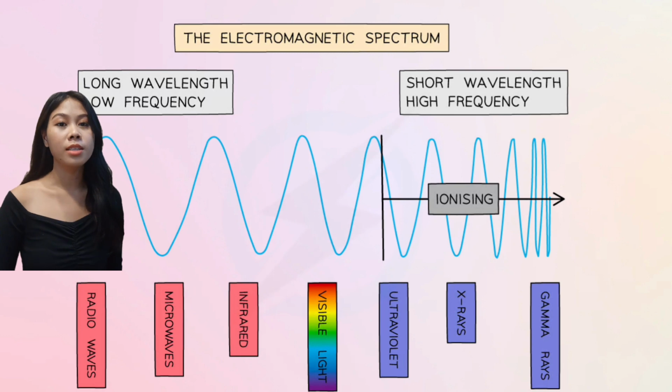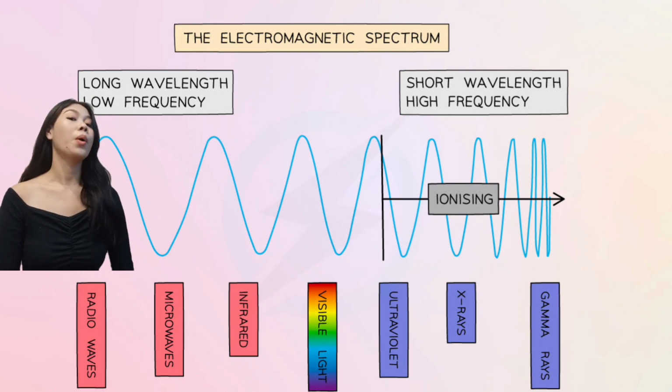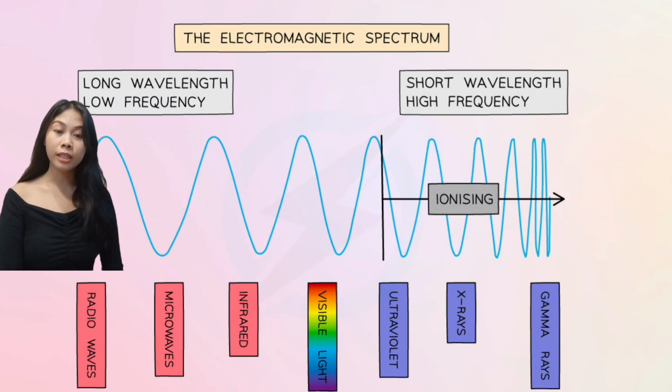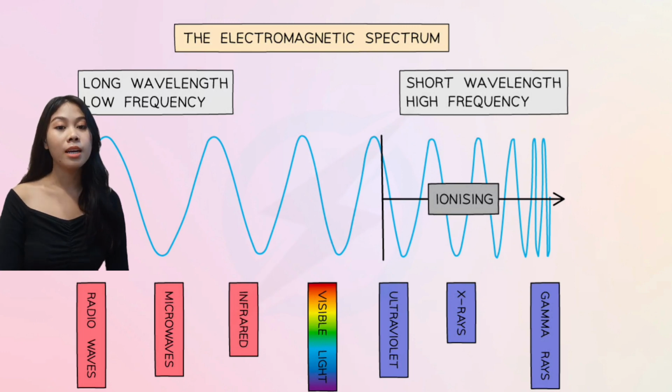Now let us move on to the electromagnetic spectrum. First, we have radio waves. Second, microwaves. Third, infrared. Fourth, visible light. Next will be ultraviolet. Then X-ray. Lastly is gamma rays.